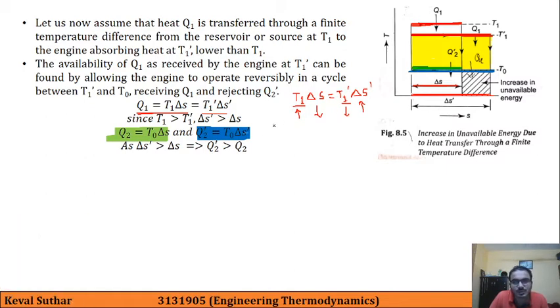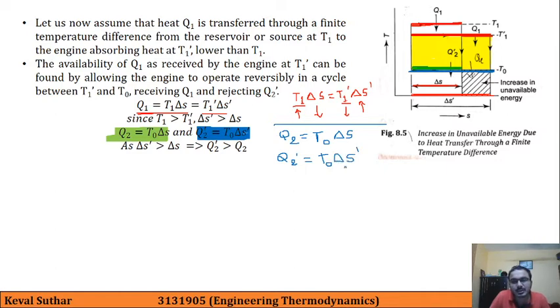To focus on this again, let us say Q2 is equal to T0 delta S and Q2 prime is T0 delta S prime. So let me write down both of them. Q2 is equal to T0 delta S and Q2 prime is equal to T0 delta S prime.